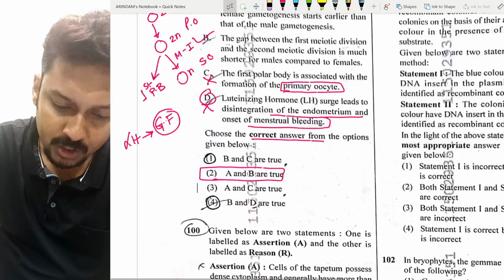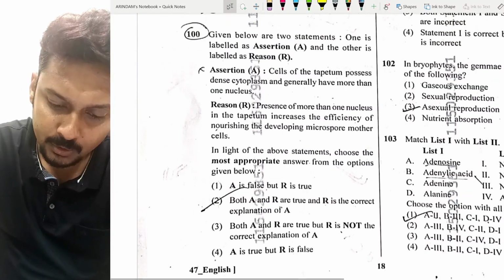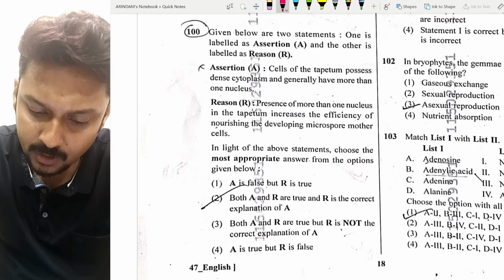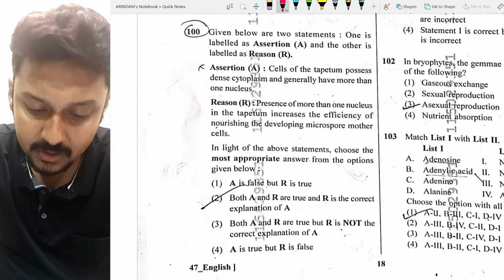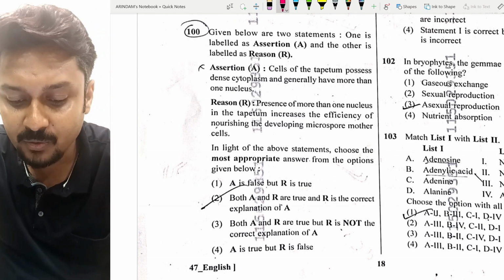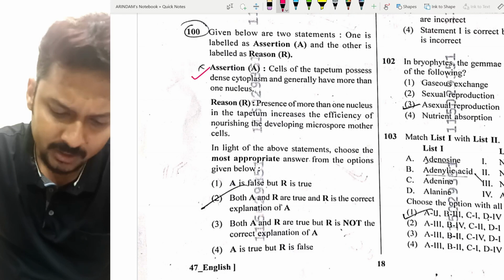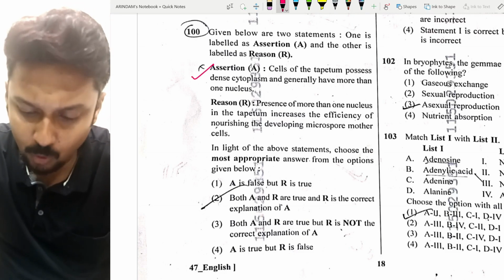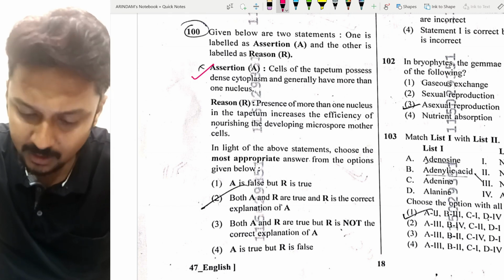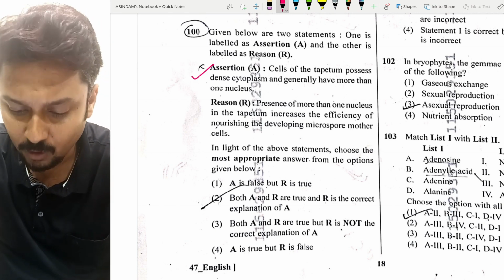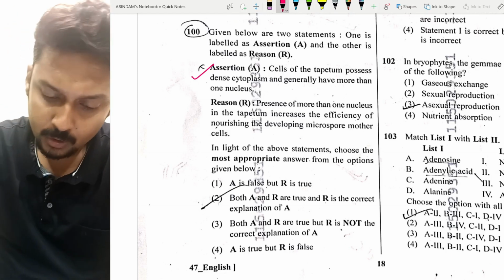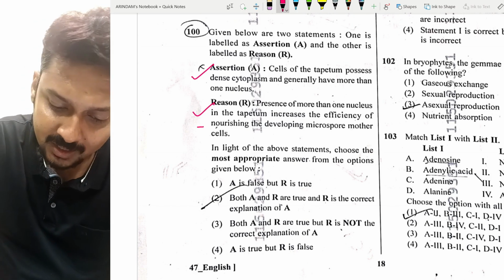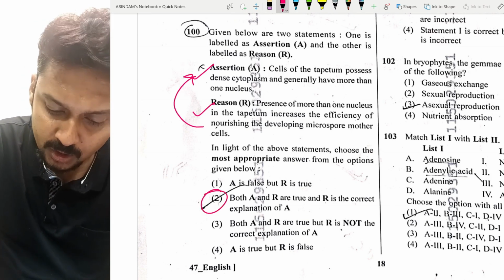Now, question number 100. Again, another assertion-reason based question is given. The assertion says that cells of the tapetum possess dense cytoplasm and generally have more than one nucleus. Correct statement. The reason given: the presence of more than one nucleus in the tapetum increases the efficiency of nourishing the developing microspore mother cell. So here both the assertion and reason are correct, and the reason is the correct explanation of the assertion. So option number 2 is correct here.